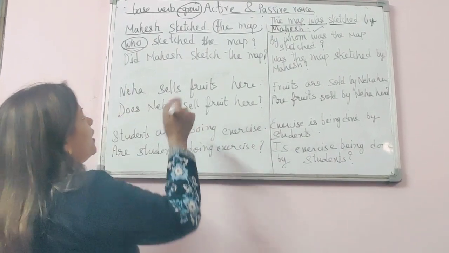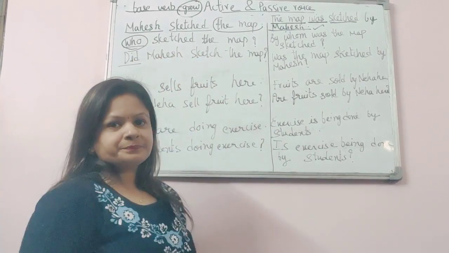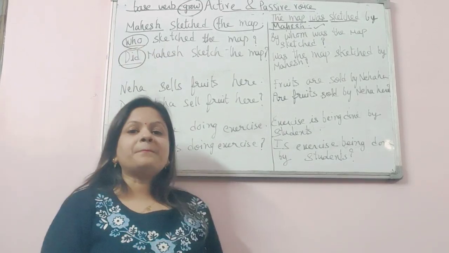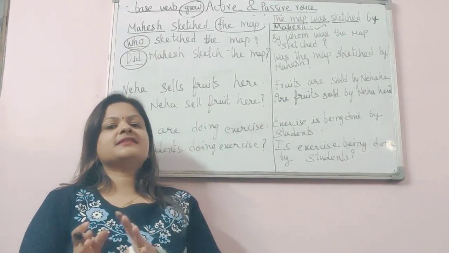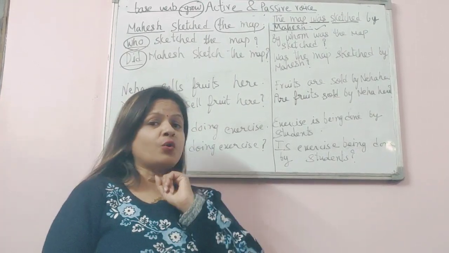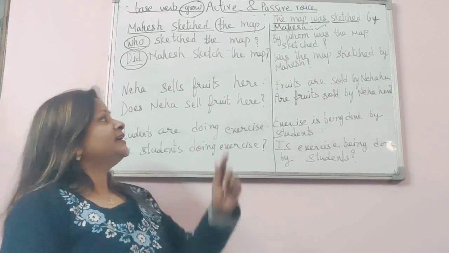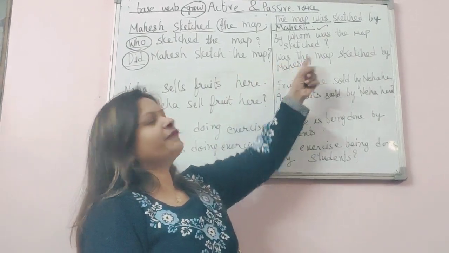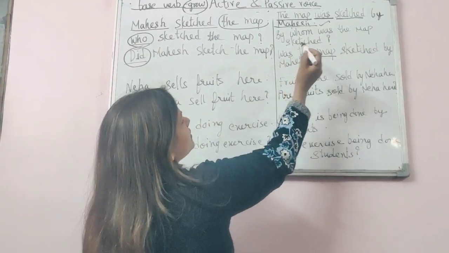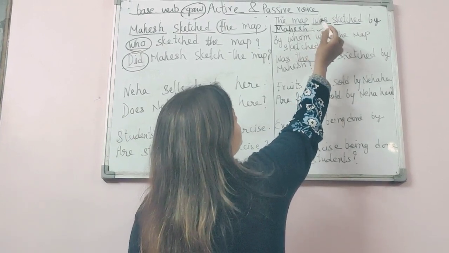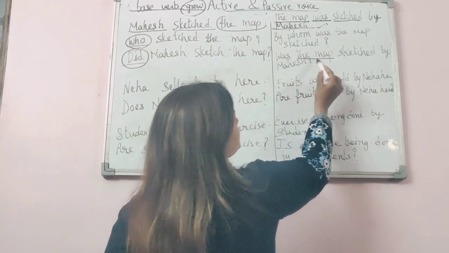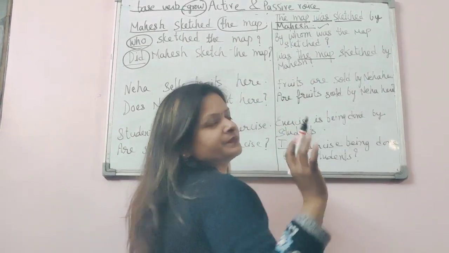Okay, third one, did Mahesh sketch the map? So here did indicates that it is in simple past form and is an interrogative sentence. In all the interrogative sentences, we have already discussed in our previous videos that the helping verb is written before the subject. So our subject is the map here, and was, which was written after the subject, will come before the subject in the interrogative one. So it will be, was the map sketched by Mahesh?